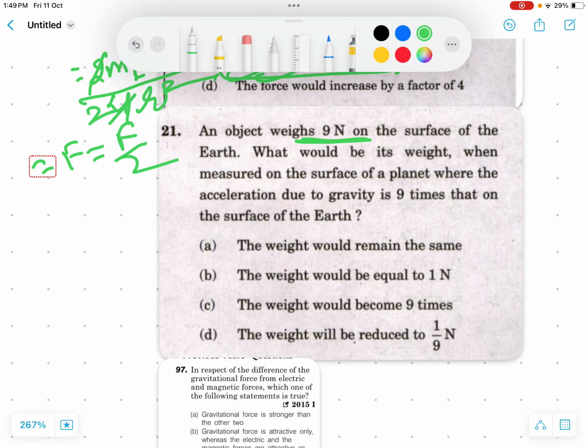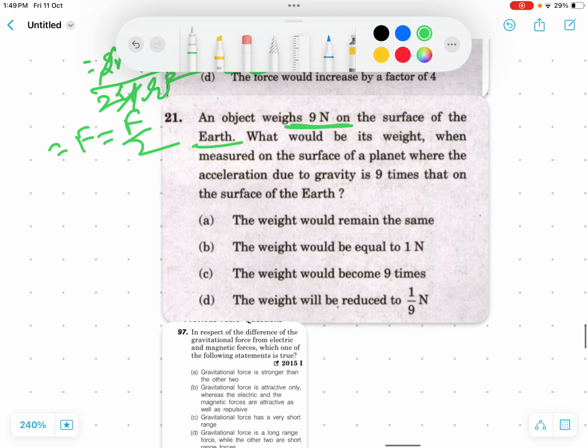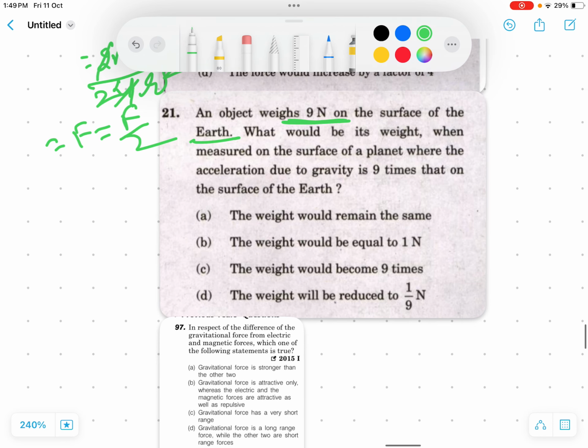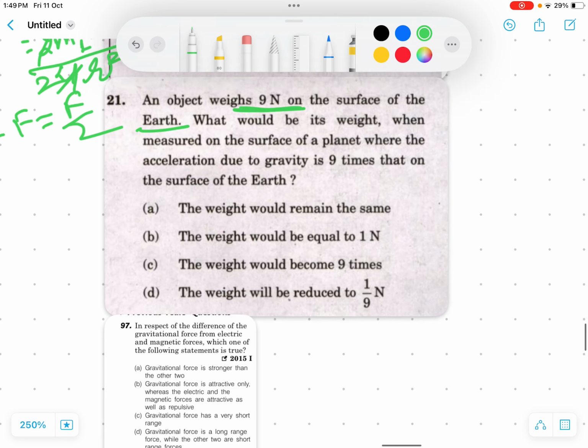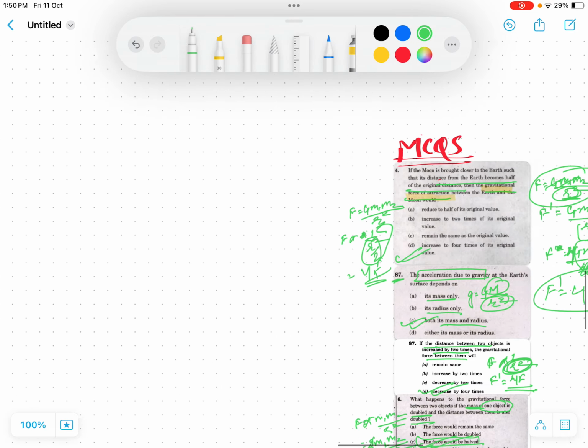An object's weight is 9 Newton on the surface of the earth. What would be its weight when measured on the surface of a planet where the acceleration due to gravity is 9 times that on the earth's surface? So we already knew, right? We already discussed. Look at here.